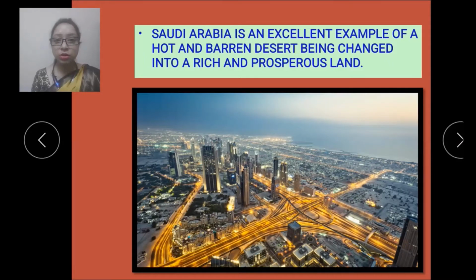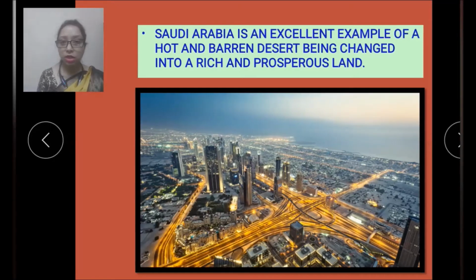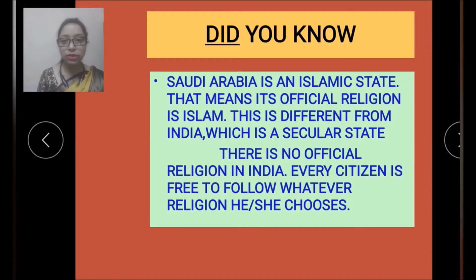Here also in this picture you can see, no one can say that this is a hot and barren desert. Clearly we can see that it is a rich and prosperous land. Now let's see next, children. Here a Did You Know is given, and you will see this Did You Know in your chapter number 7. Now let's read it out.